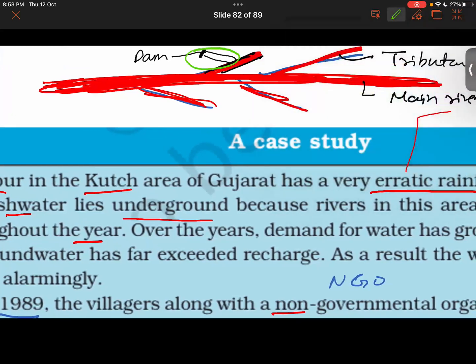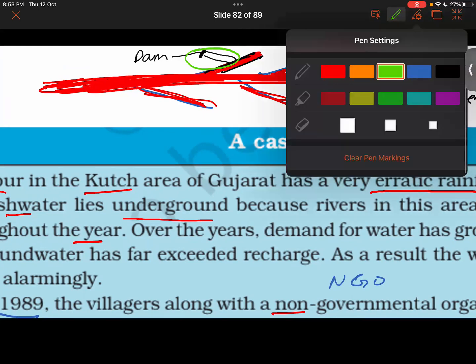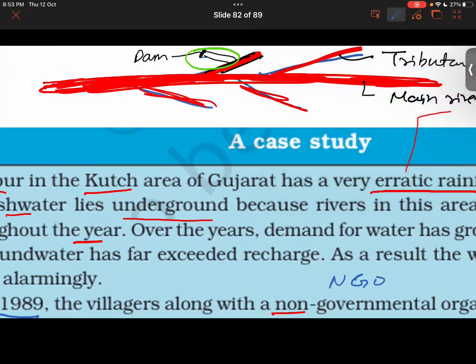Now water is getting stored here. Okay. So since water is being stored here, and rivers don't have a cemented base, it will percolate into the ground, thereby increasing the water table level there.